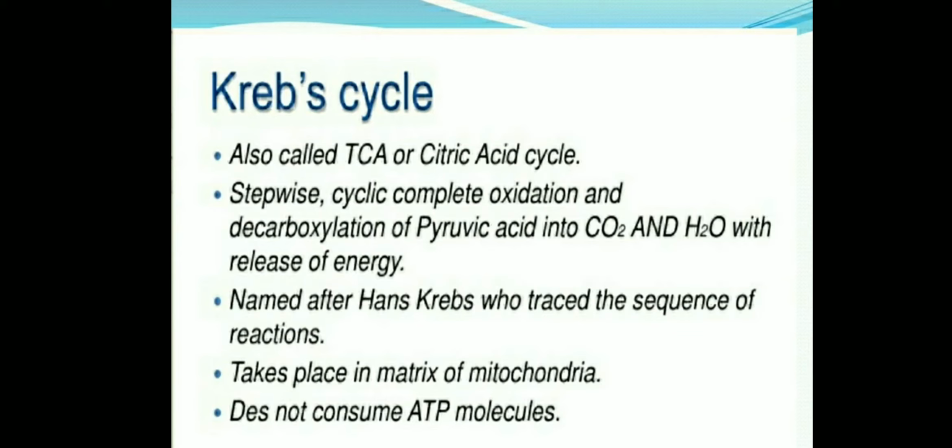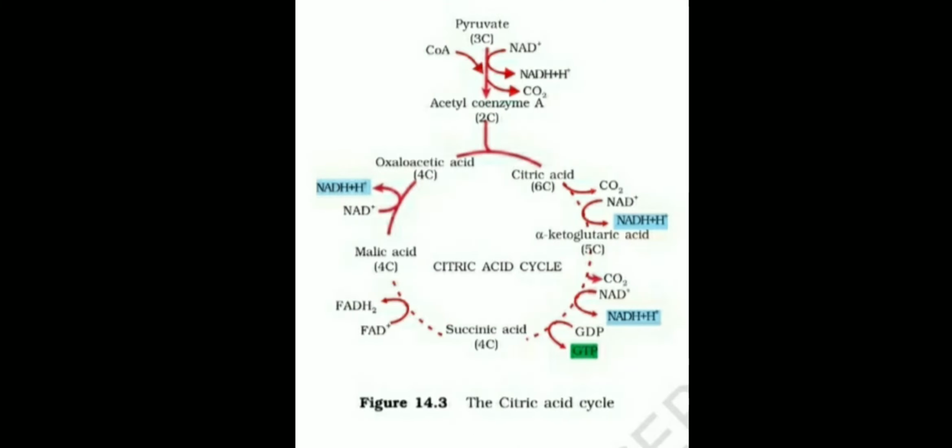The name of the Krebs cycle is given after Hans Krebs, who traced the sequence of reactions. The Krebs cycle occurs in the matrix of the mitochondria. In this process, no ATP molecules are consumed.